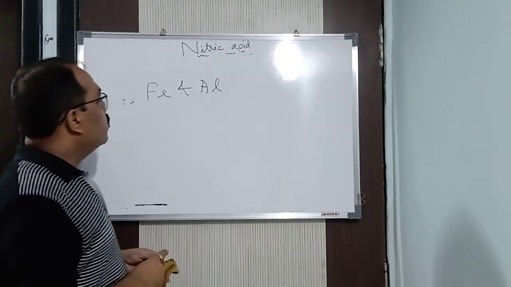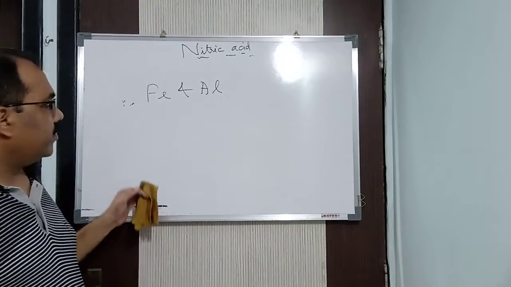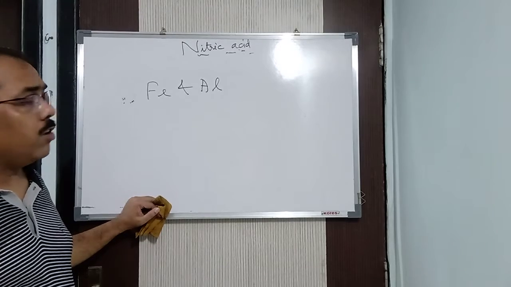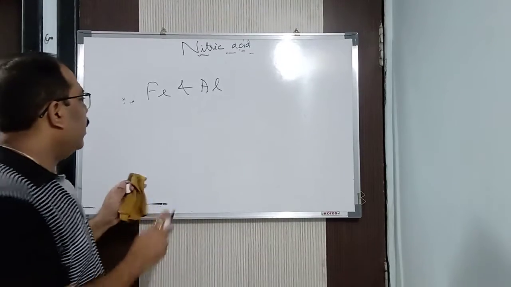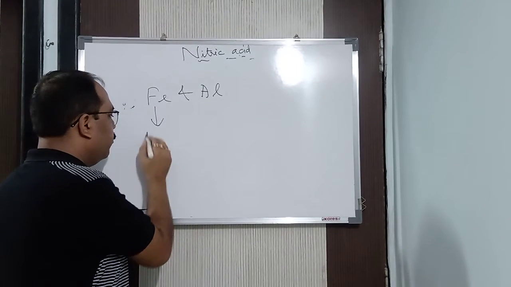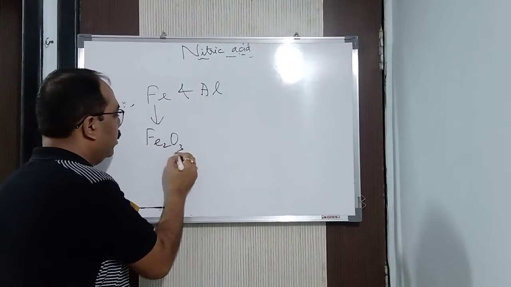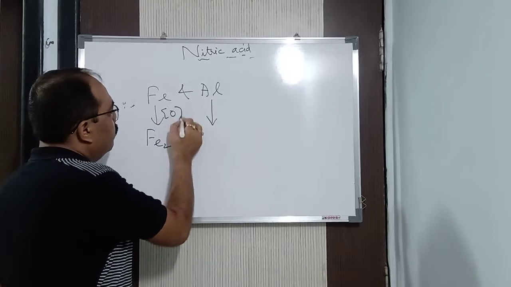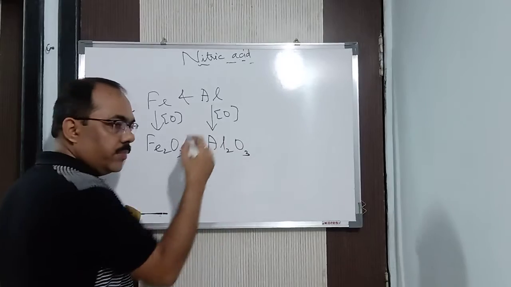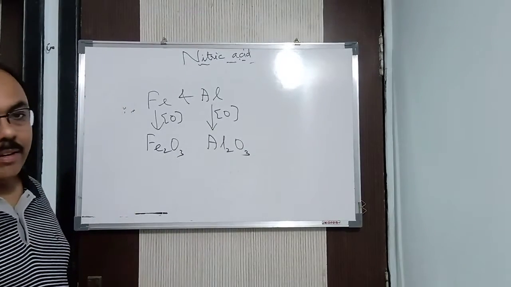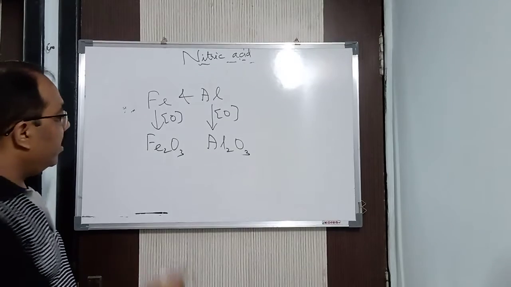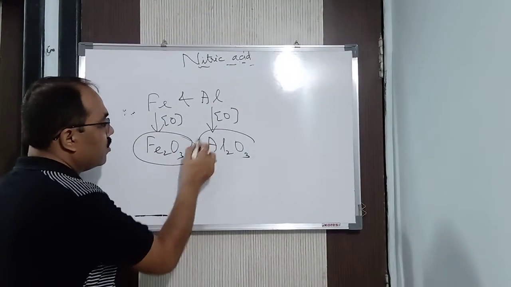Okay, fine. So as it is highly reactive, it is not only going to form nitrate, listen carefully, it is also going to form oxide. Like iron, when it reacts with nitric acid, as I said, it gives nascent oxygen to form ferric oxide, Fe2O3. Similarly, aluminium reacts with nascent oxygen to give aluminium oxide. From where do you get nascent oxygen? From nitric acid.